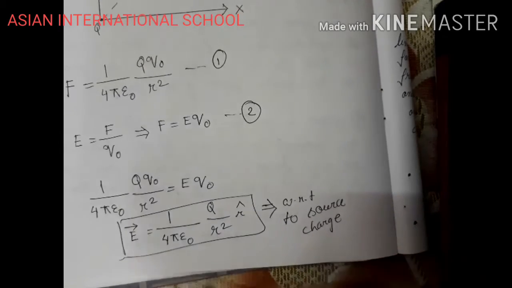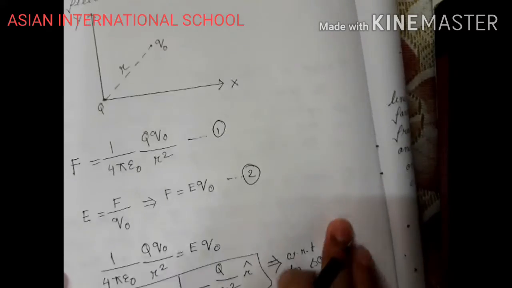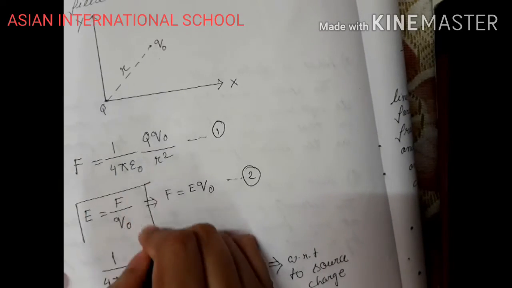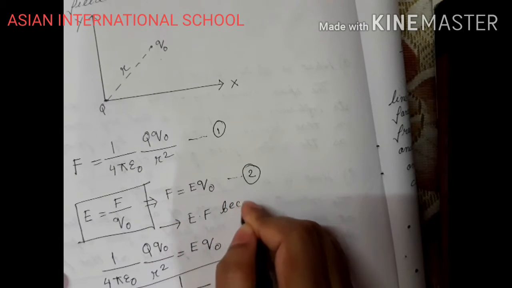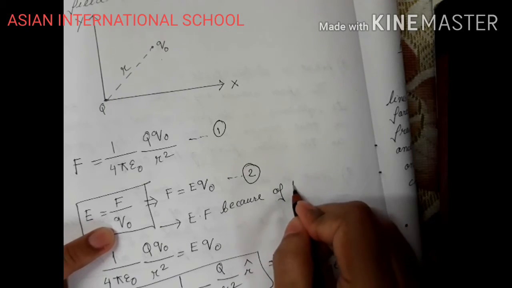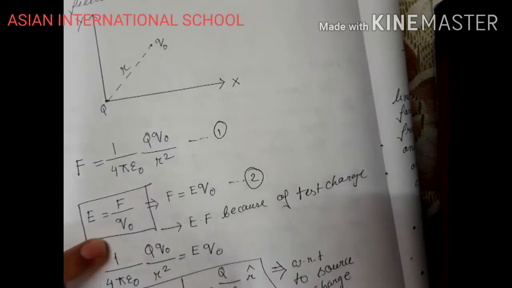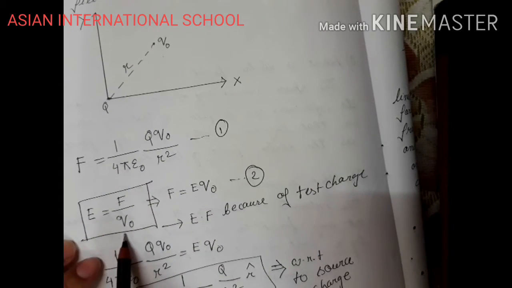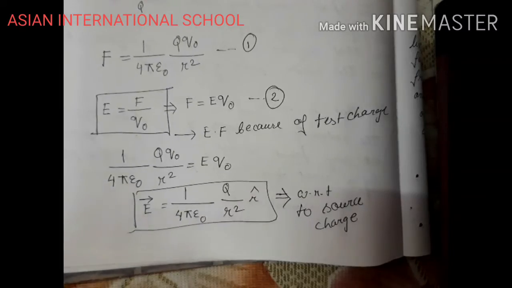See, this is electric field because of the big charge, source charge, right? And this formula is electric field because of, or with respect to, test charge. Okay, so this is electric field with respect to test charge. This is electric field with respect to source charge.